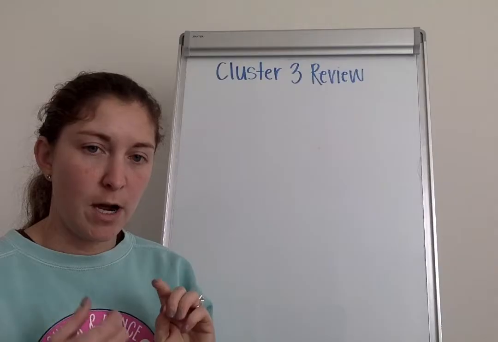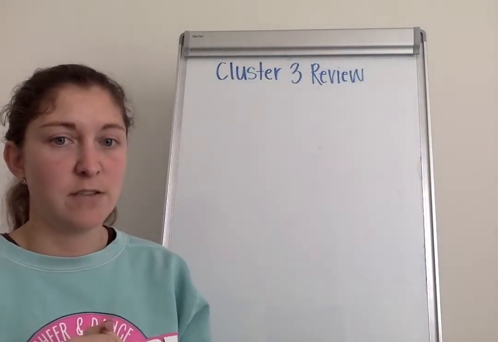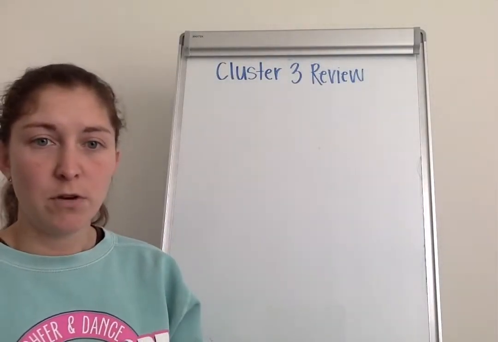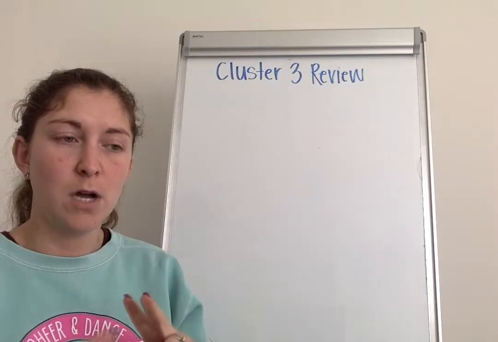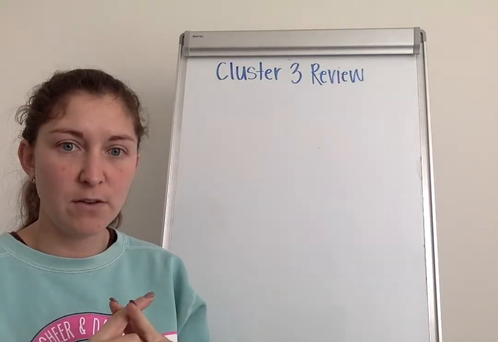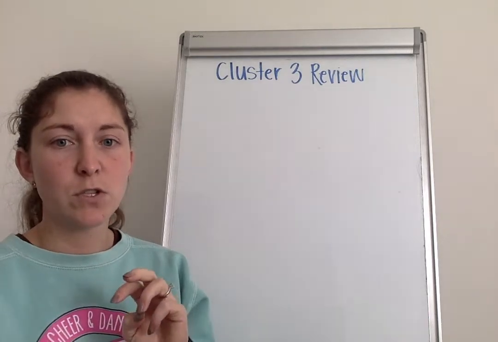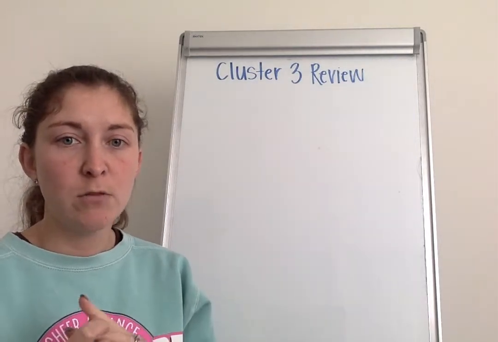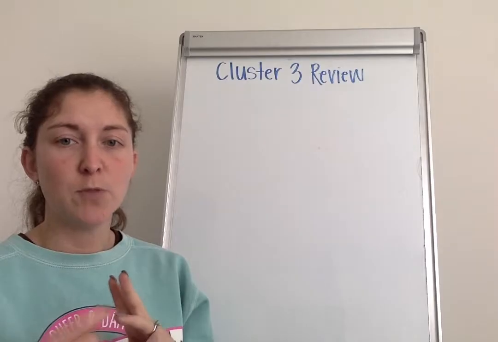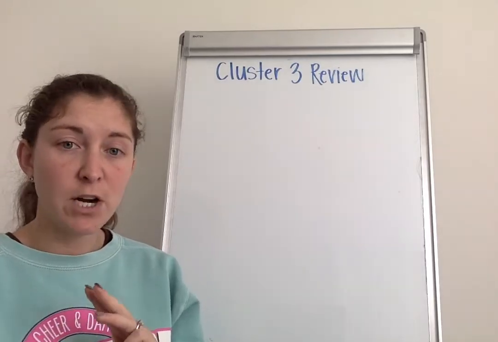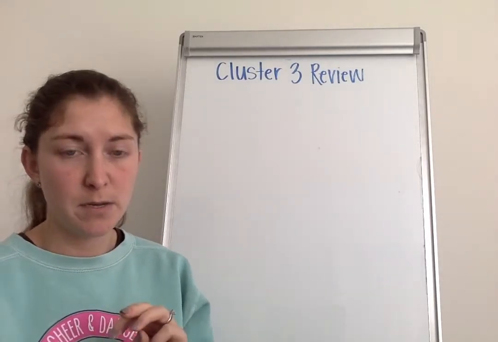We have talked about interpreting fractions as division, which would be NF3. We've talked about NF7, which is dividing unit fractions and whole numbers. And then we've also talked about NF4, which is multiplying whole numbers and fractions and multiplying whole numbers and mixed numbers.